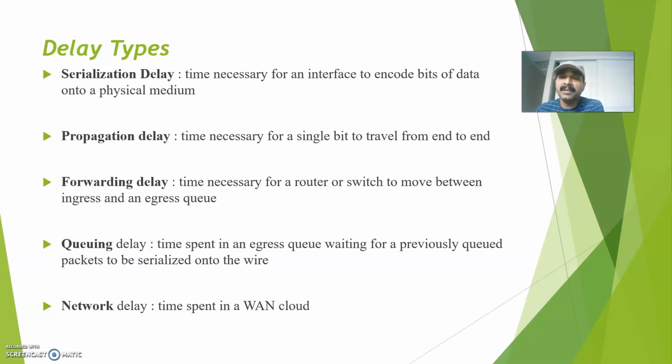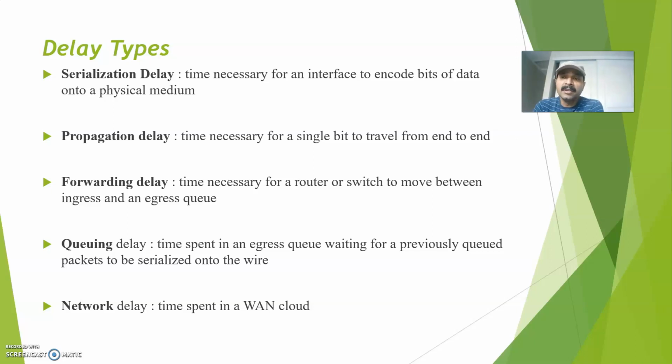Propagation delay is the time taken for a single bit to travel from one end of the network to another, what we call propagation delay. Another one is forwarding delay. That is the time taken for a router or a switch to move a packet between the ingress and the egress queue. A router or a switch has two queues: an ingress or inbound queue, and an egress or outbound queue. The time taken to move between the ingress and the egress queue we call forwarding delay.